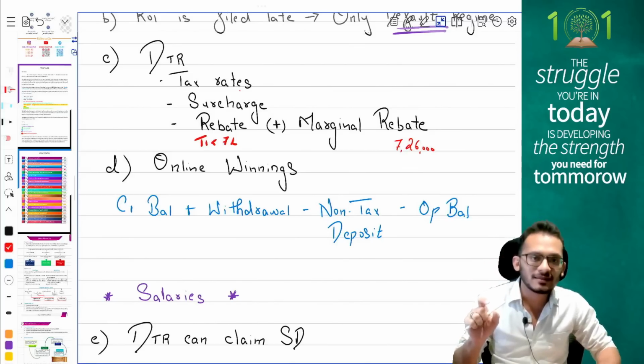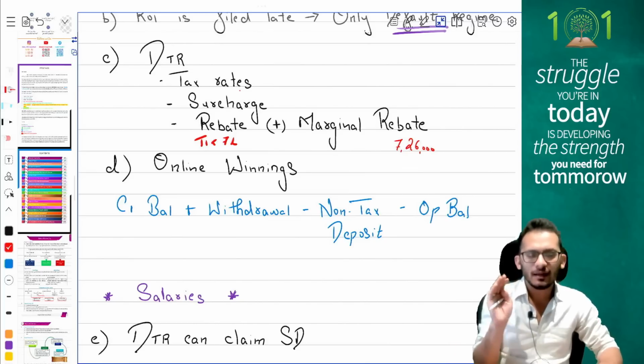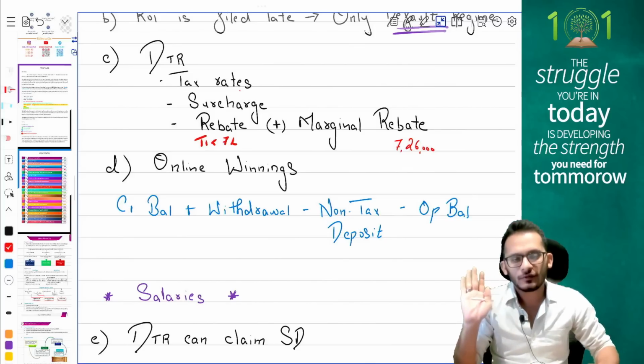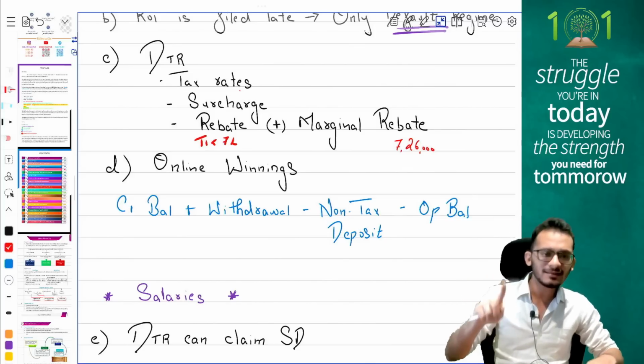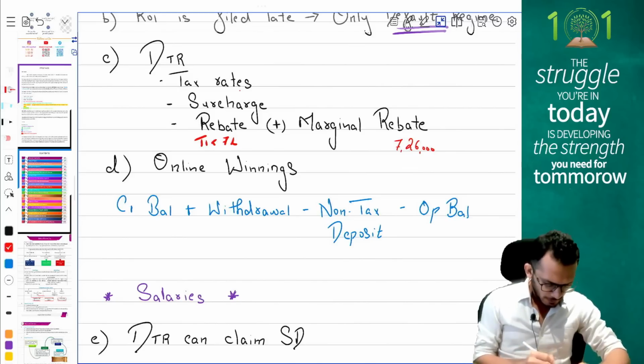If the question comes and says the income is 7,26,000 or nearby that, then you will surrender whatever extra income you've earned beyond 7 lakhs and you will pay cess on that directly. No computation of tax in default tax regime. Yes, this is what we have learned, people. Most important amendment for your current exam, your marginal rebate.